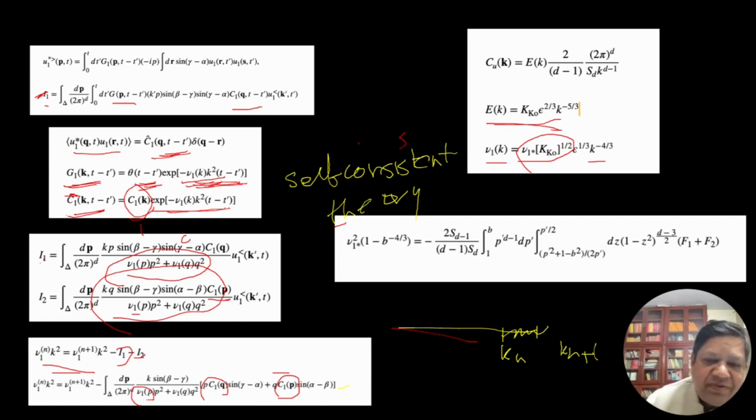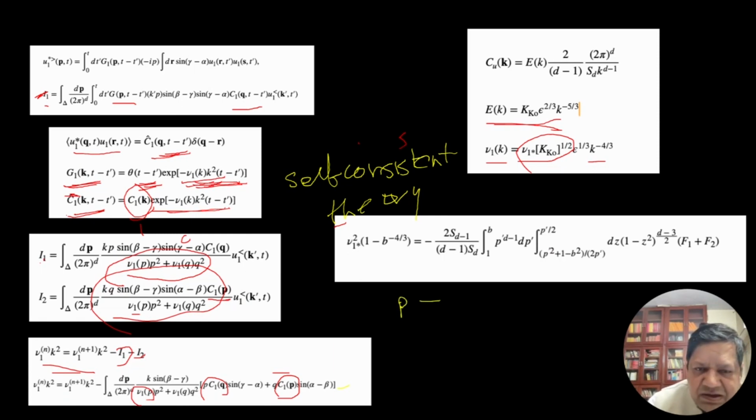To simplify the algebra, or to do things in a concise and compact manner, we make a change of variable: p is kn times p prime, and q is kn times q prime.